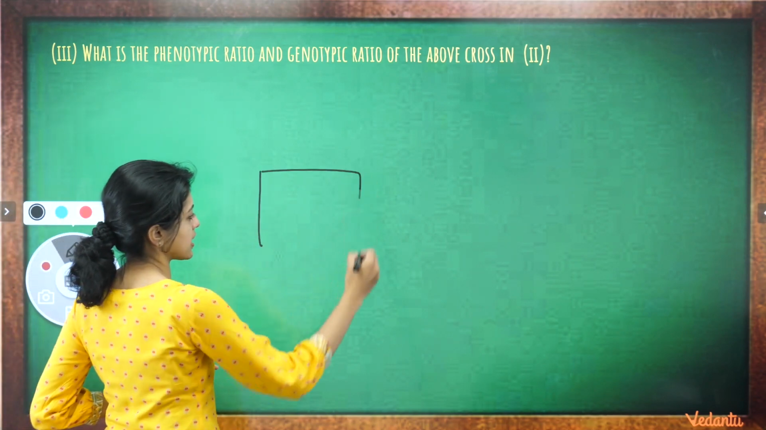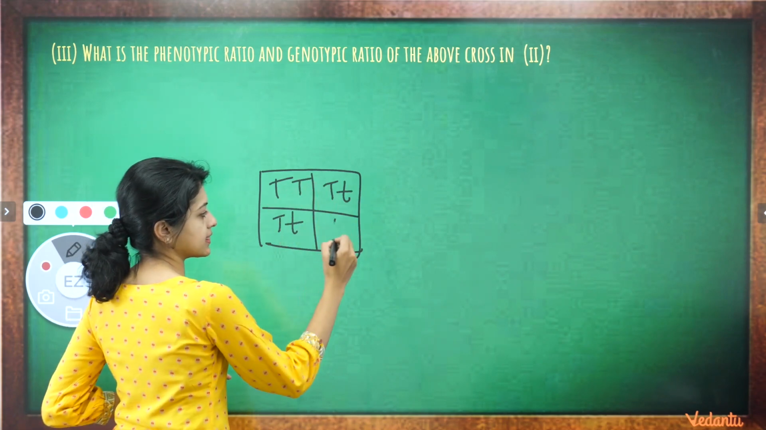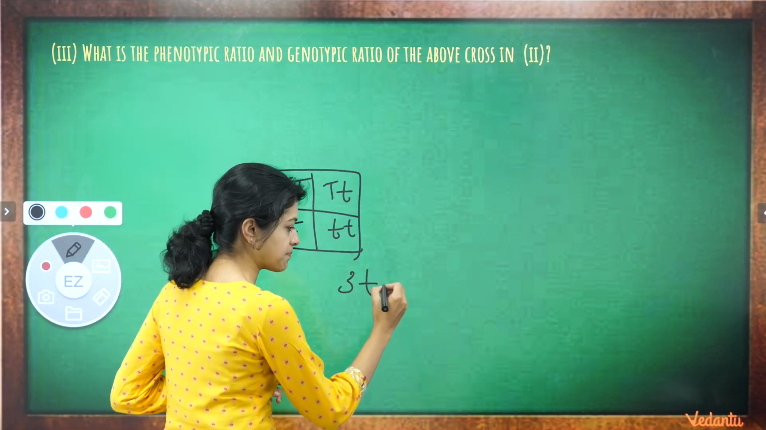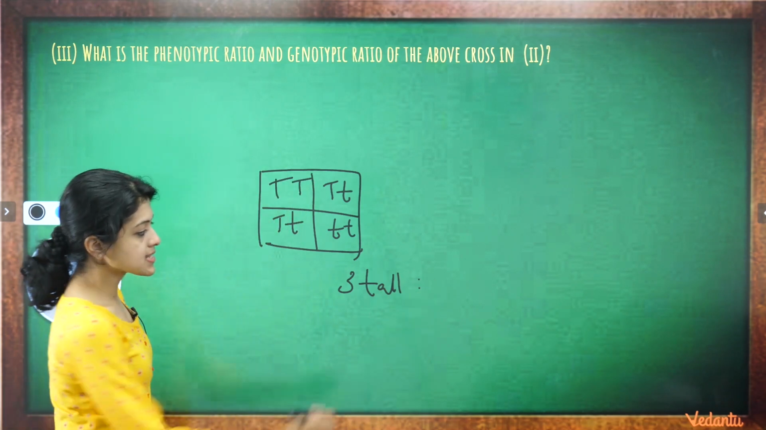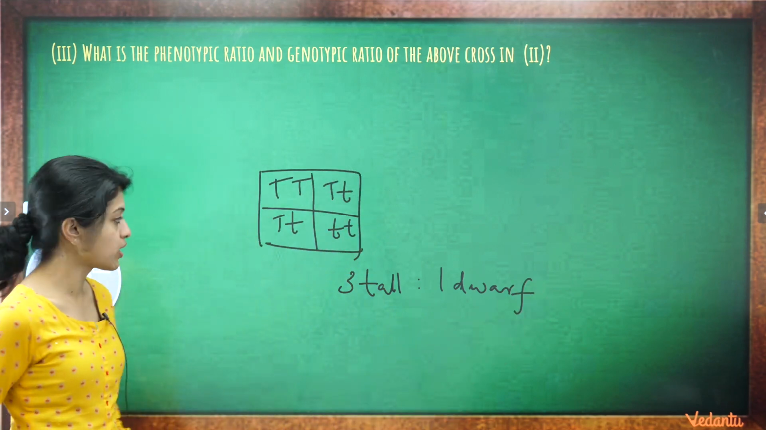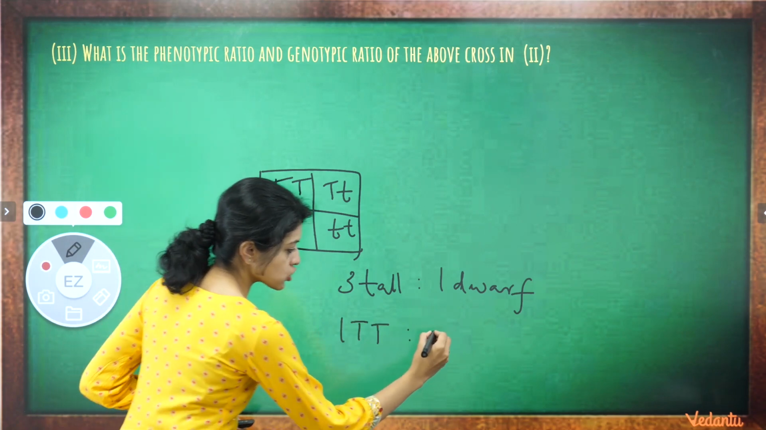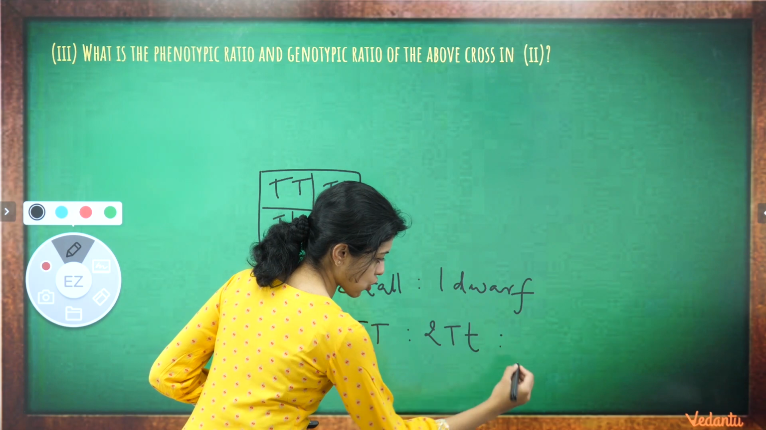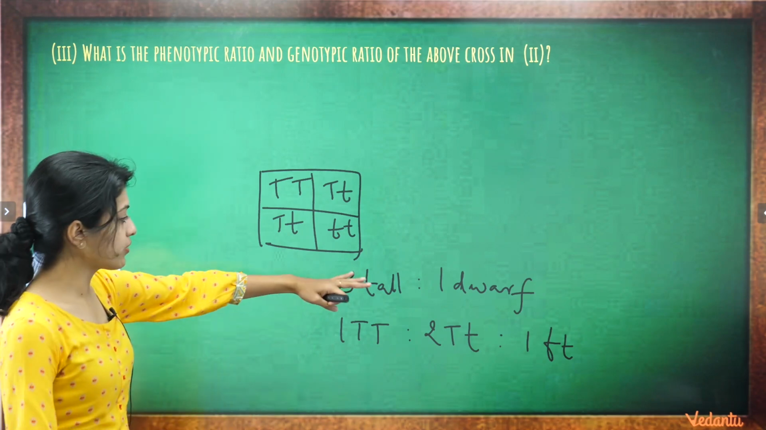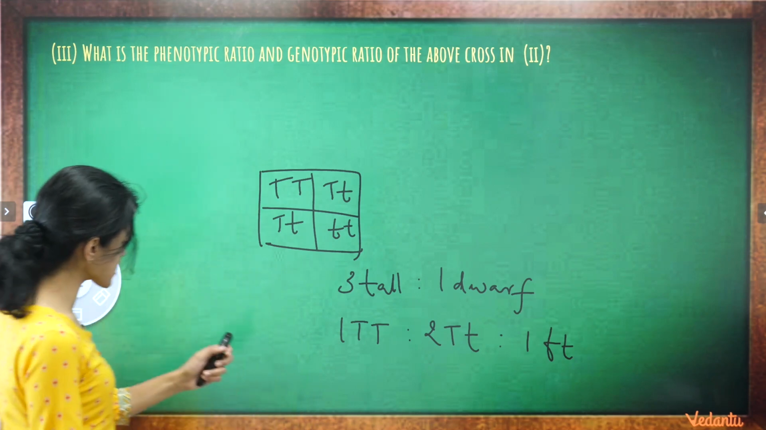The Punnett square that we got, in which we had these as the combinations. The phenotypic ratio would be the typical Mendelian phenotypic ratio, 3 tall to 1 dwarf. And the genotypic ratio would be 1 capital T capital T to 2 heterozygous tall and 1 dwarf, or small t small t. This will be your phenotypic ratio and genotypic ratio for the given cross, right?